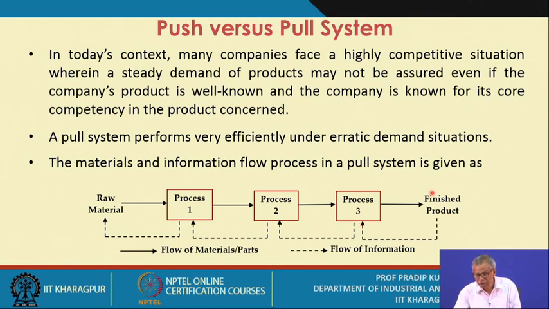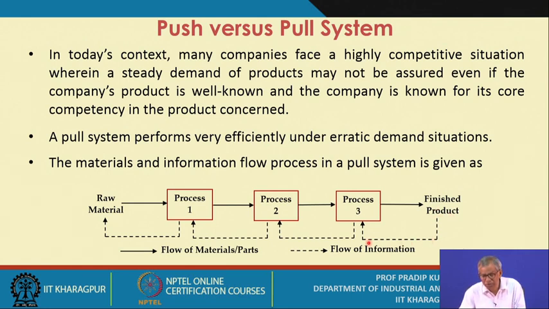That means at any point in time you must know the demand for your finished product. You get this information, and as per this information you start producing. Suppose you find that in the next 1 hour 50 units are to be produced.